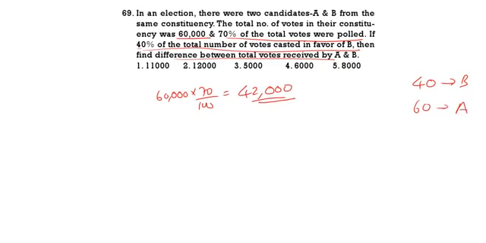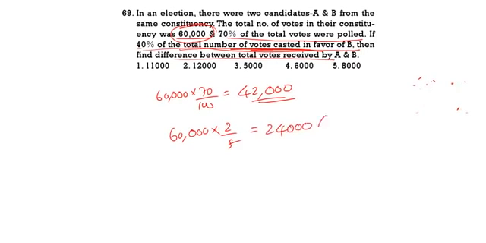So 40% of the total votes of 60,000 is 24,000. These 24,000 were cast in favor of B, and the remaining 18,000 will be for A.